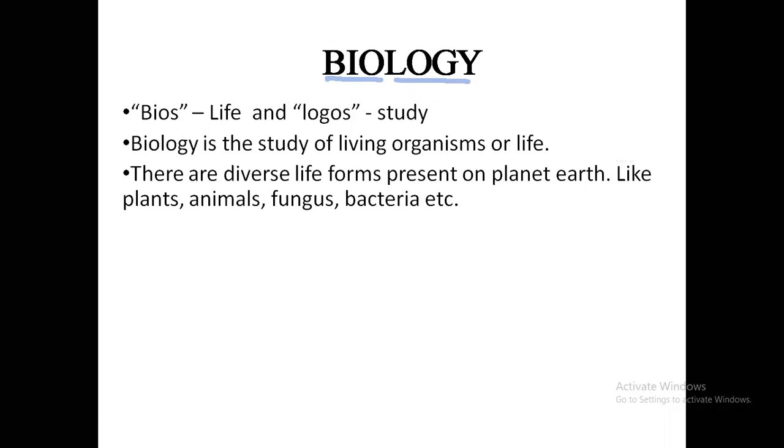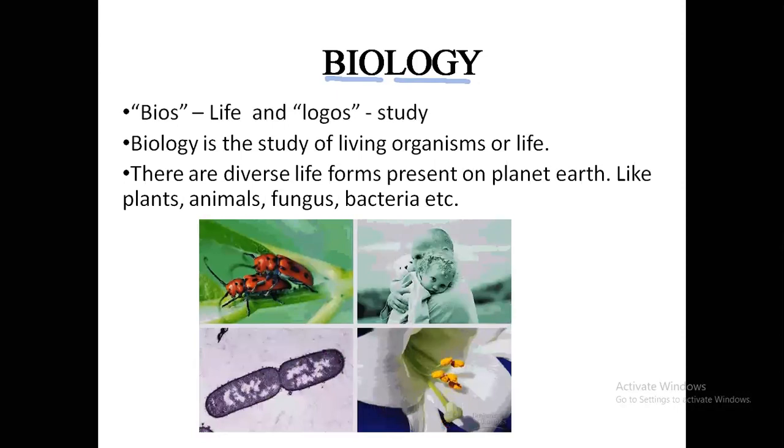Now, as you know, there are different life forms present on planet Earth. That can be plants, animals, fungus, bacteria, algae, and all the living organisms that you see around yourself. Some of them are unicellular, generally made up of only one cell, and it is difficult for us to see them with naked eyes. We need a microscope to see them. But some of them are multicellular, like plants and animals, which you can see. They are larger in form, shape, and size. These are the different kinds of life forms that you will find on planet Earth. Like here you have insects and human beings, bacteria, plants, fungus, algae, all of this.